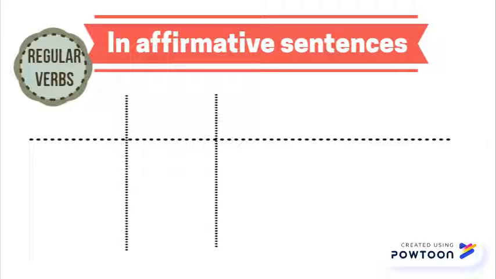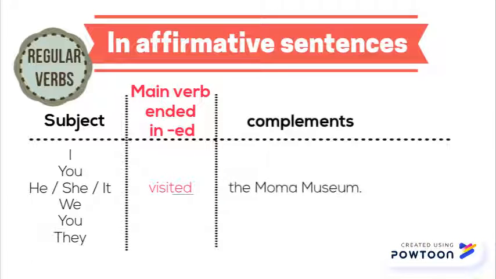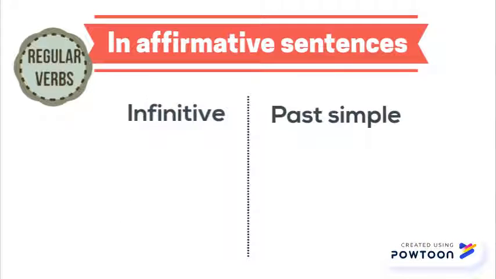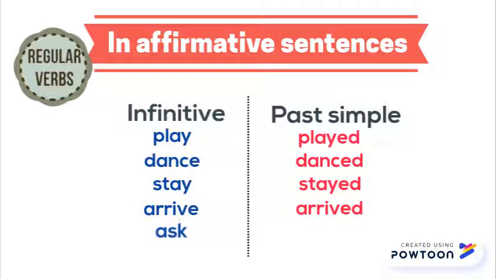And so, we write first the subject, then the main verb ended in -ed, and finally the complements. For example, I visited the MoMA Museum. As you could see, the verb remains the same for all subjects. Other useful regular verbs are play, played; dance, danced; stay, stayed; arrive, arrived; ask, asked.